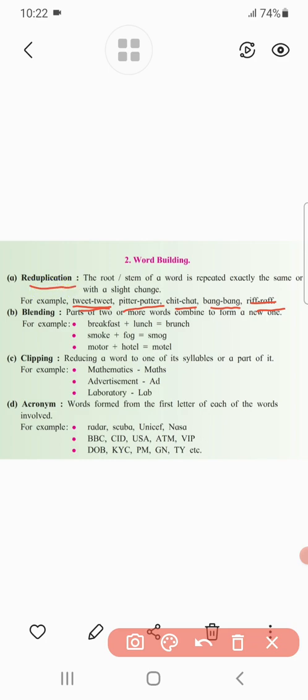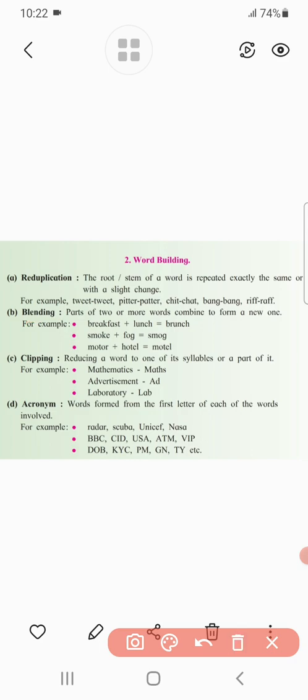Now let us move towards the second point, that is blending. What is the meaning of blending? Blending means two different words, or parts of two or more words, are combined to form a new one. By taking some part of two or more different words and joining them together to make a new word, this method of forming new words is known as blending.